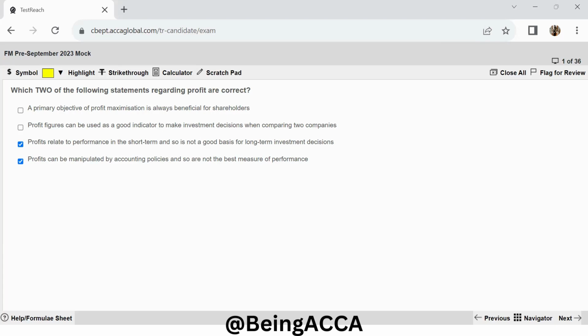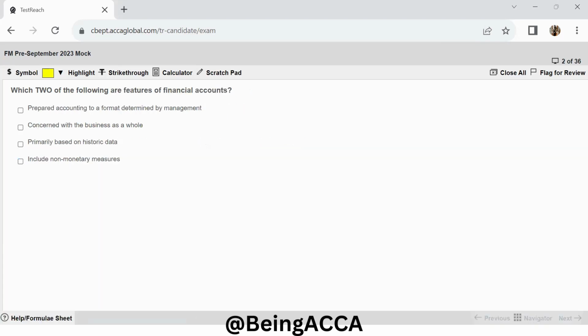So yes, profits are calculated through various accounting policies and assumptions in place, and these are not the best measures for measuring your performance. Moving to question number 2, which two of the following are the features of financial accounts? So let's read the options. Prepared according to a format determined by management. No, the format is actually determined by the regulatory authorities. Management sets the format for your management accounts, right? The paper that we have studied in MA, right?